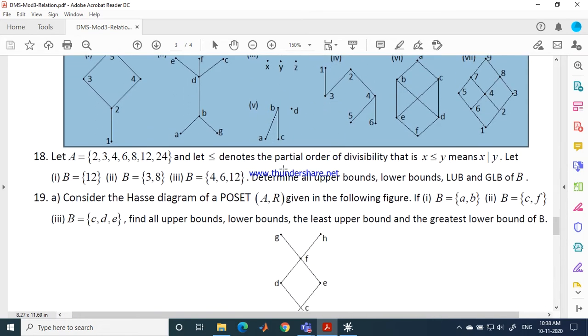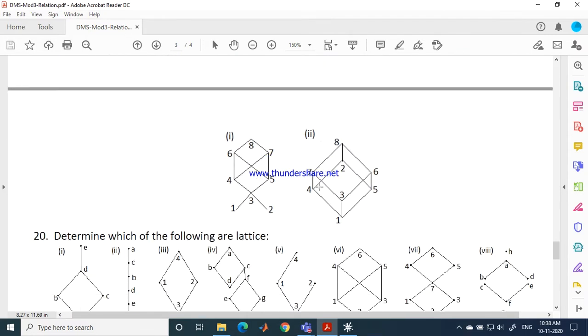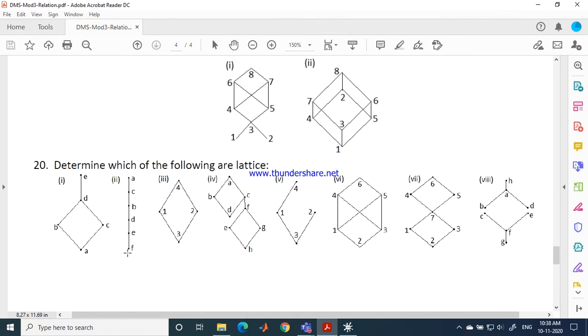So like that you can discuss the remaining examples also. Even in these examples you can discuss this. Lattice is not there in your syllabus. You can just take off this lattice. You need not learn lattice. Instead, you just try to find the least element, greatest element, maximal and minimal. You just try to understand those things through these examples.